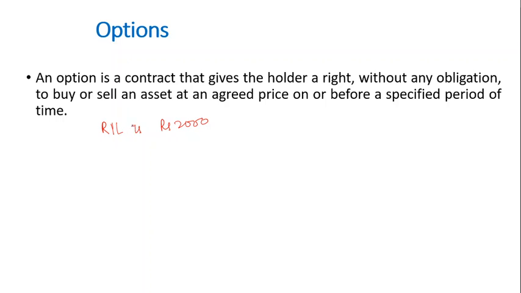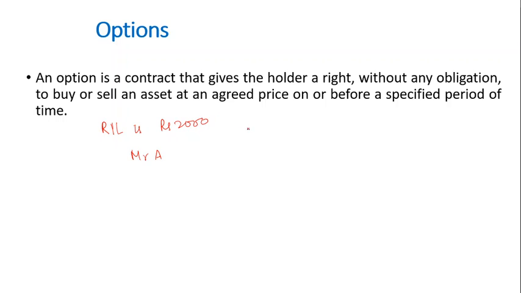Now Mr. A is very much optimistic about Reliance, and he is of the viewpoint that Reliance after 1 month can go to a higher price. So what Mr. A can do is that he can buy a Reliance option.